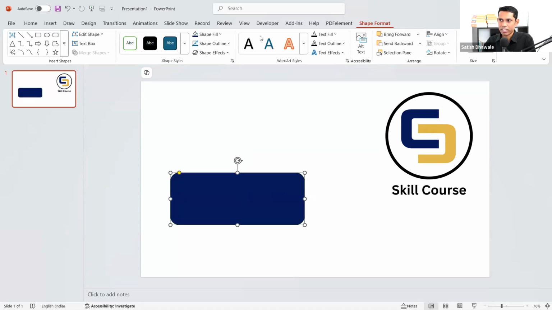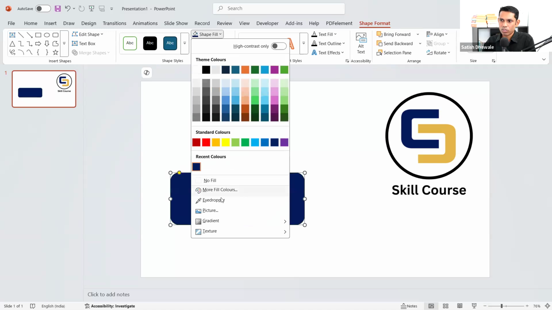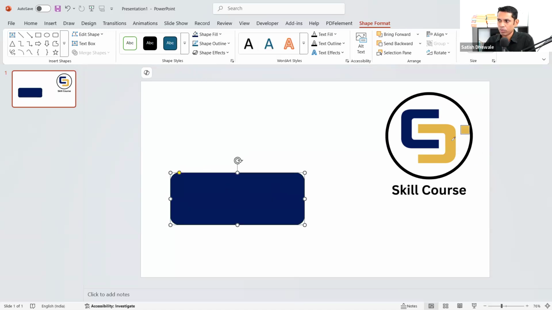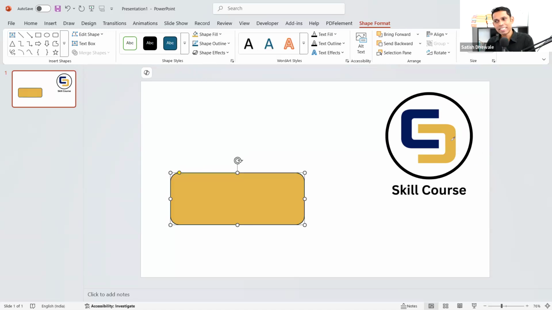So now let's go back again. Shape Format, Shape Fill. I don't want this color. I'm clicking on the eyedropper and I'm going to click this color. This is the exact color that you are using inside your logo. Got it, guys? Just put down got it.